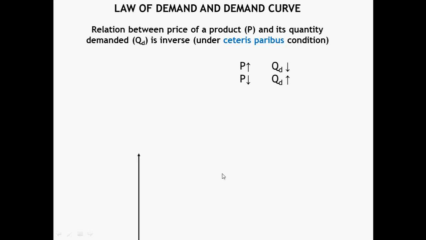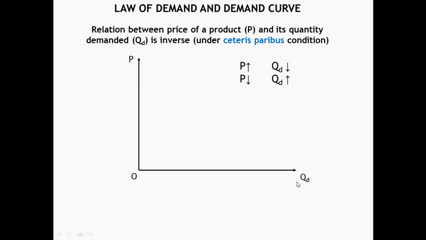In figure, we are measuring the price of a product along the vertical axis and its quantity demanded is measured along the horizontal axis. At point A, price of the product is P1, at which Q1 amount of the product is demanded. And at point B, Q2 amount of the product is demanded at P2 price.